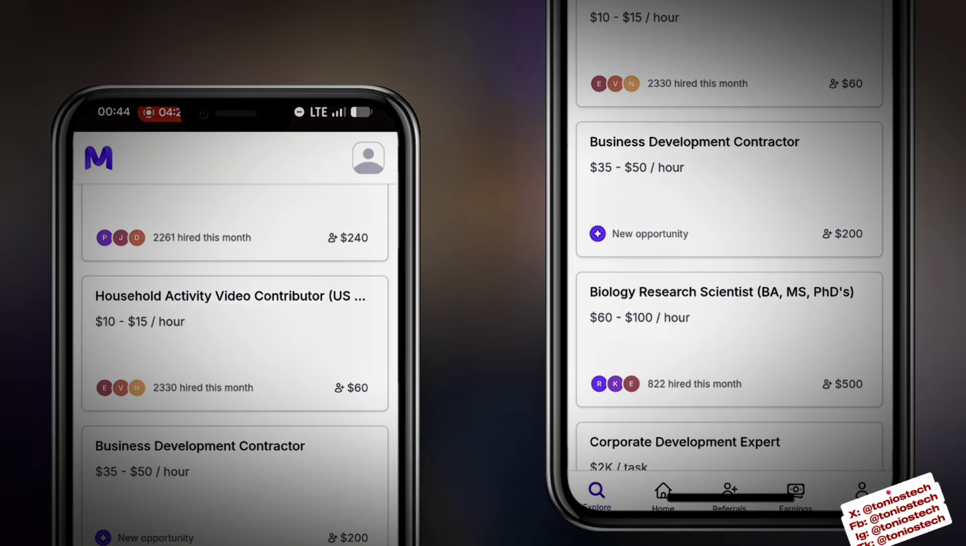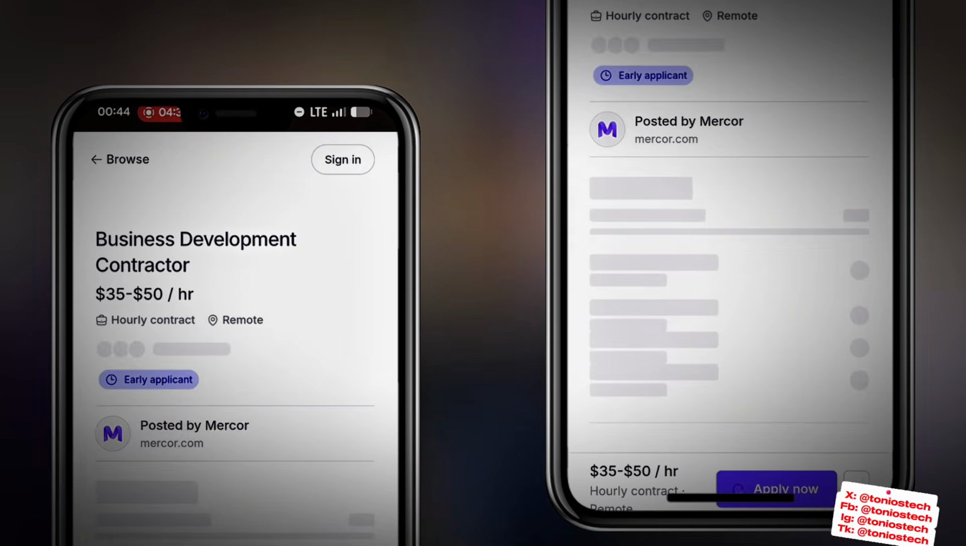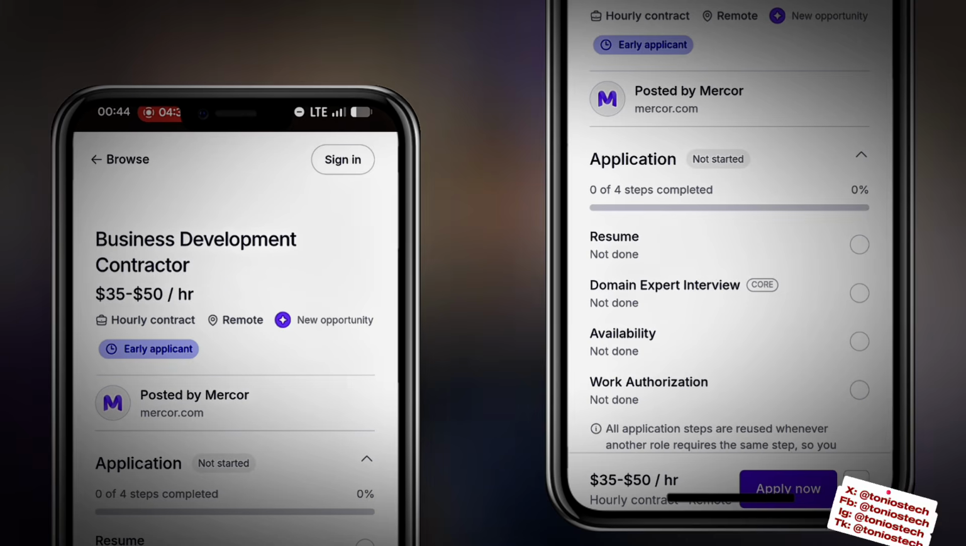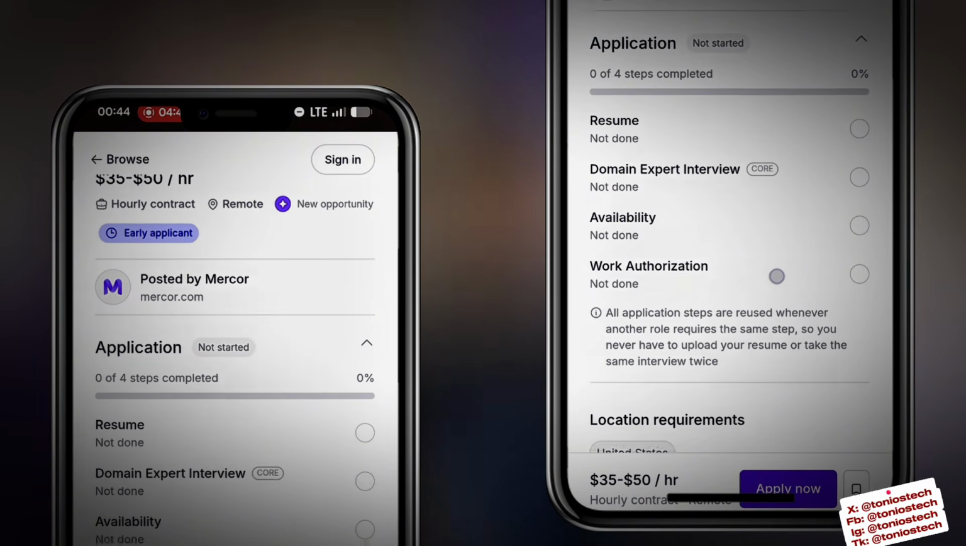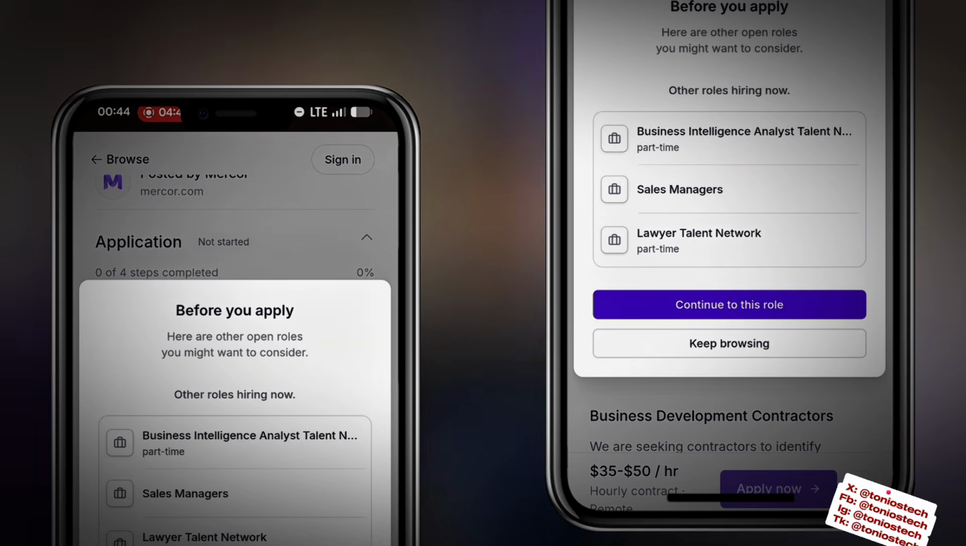This one is business developer contractor. Let us click on it. And as you can see, it is not country specified. So yeah, it is available for everybody and it is remote. Simple and straightforward. In case you want to apply for this, it is simple. Once you come on this page, you just click on apply.